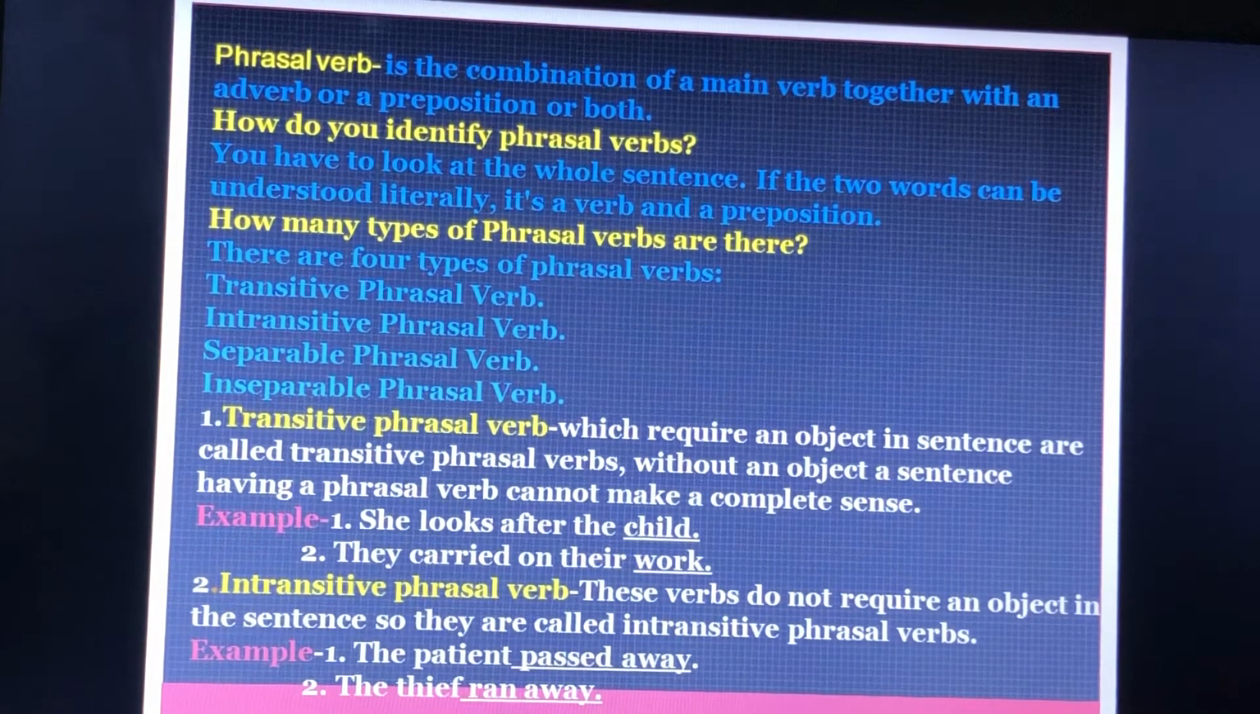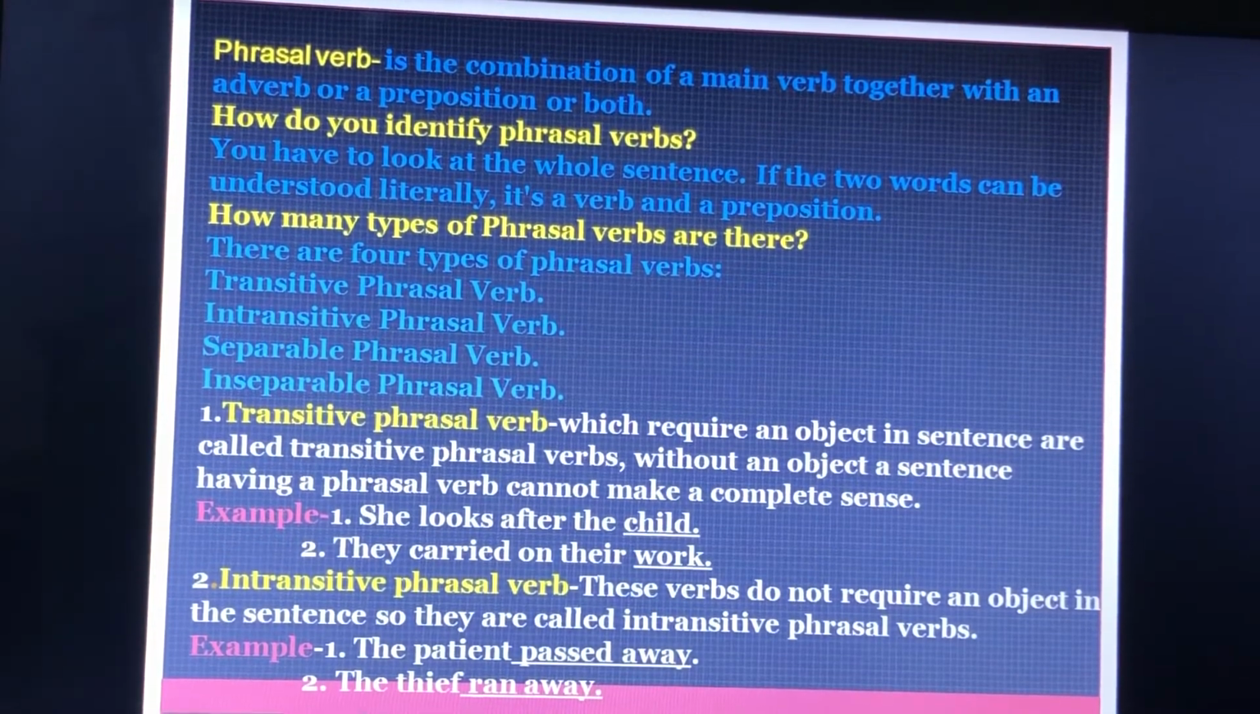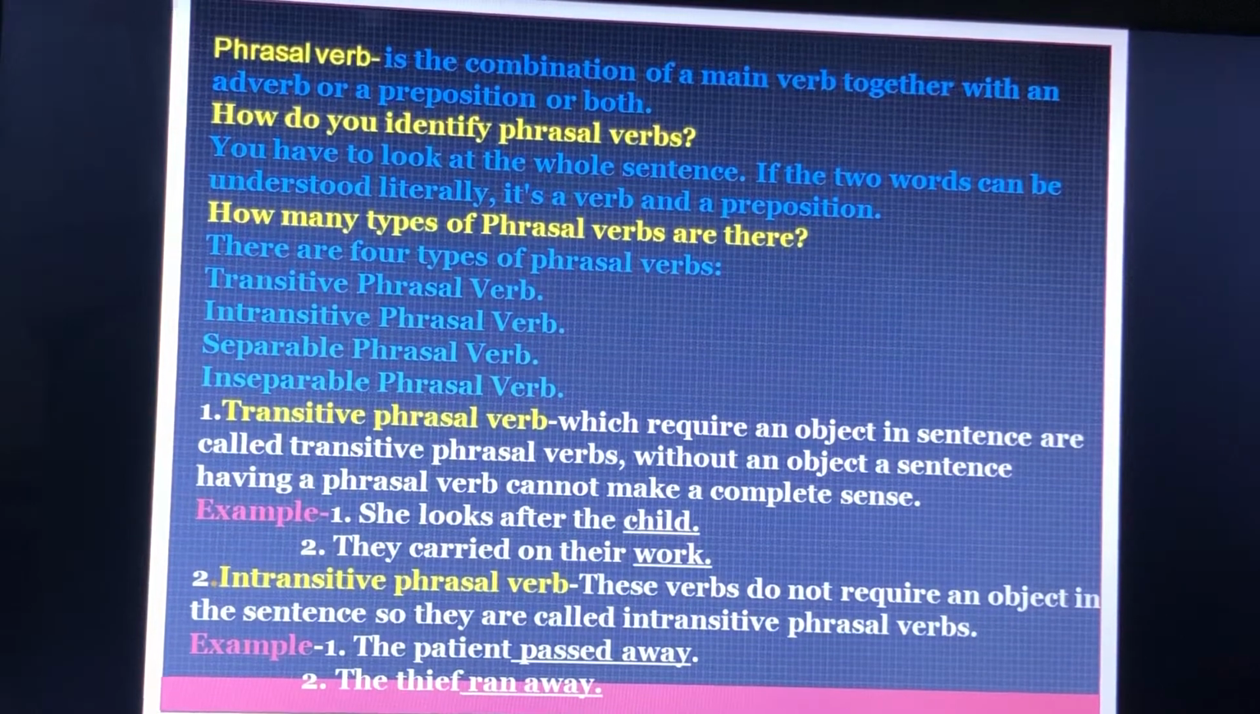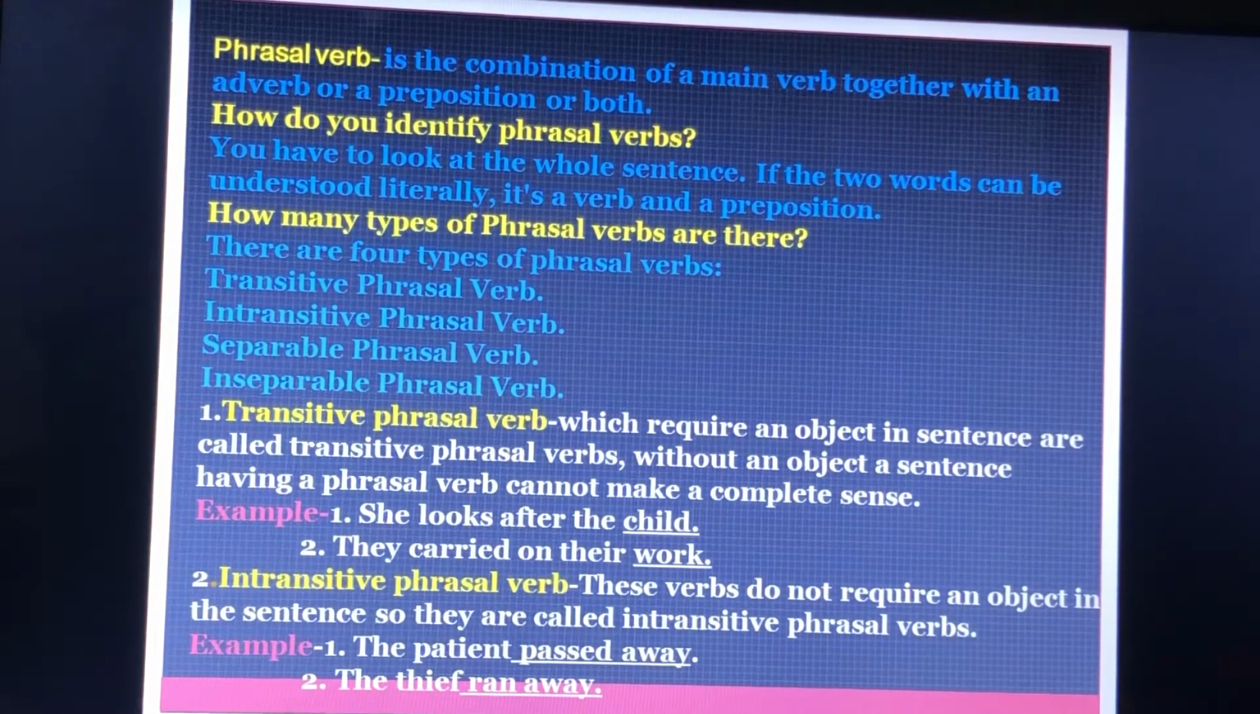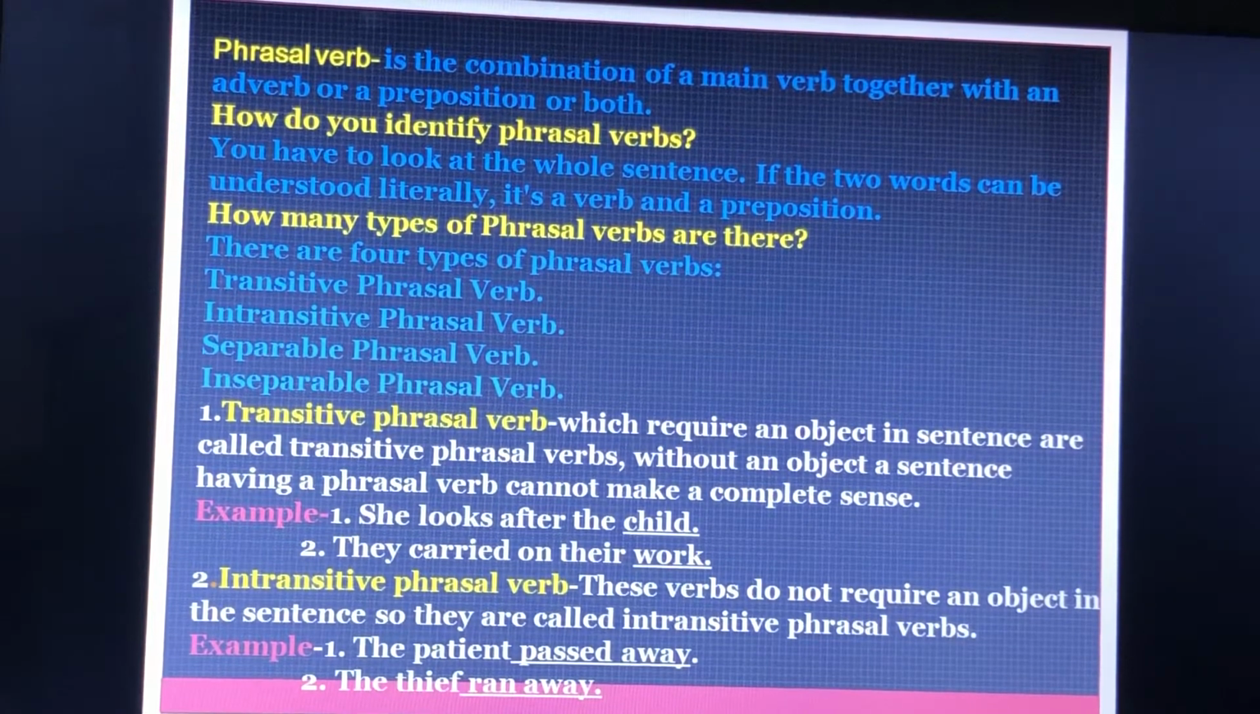Intransitive phrasal verbs: these verbs do not require an object in the sentence, so they are called intransitive phrasal verbs. Example, the patient passed away. The thief ran away. In both sentences, it expresses meaning without an object.